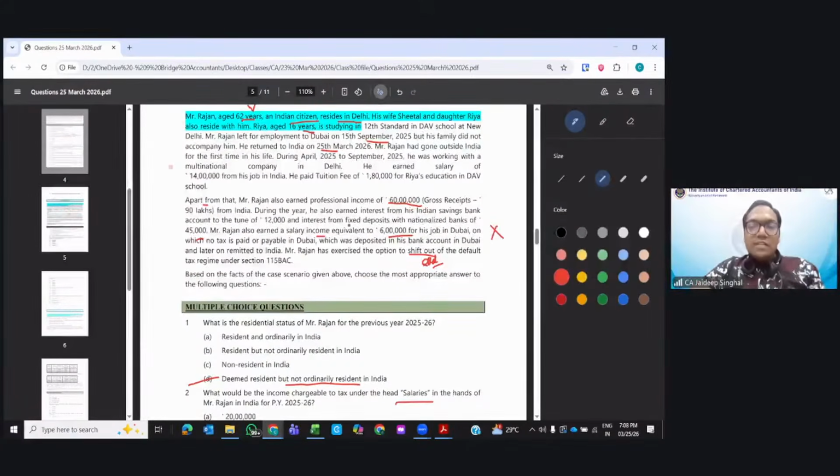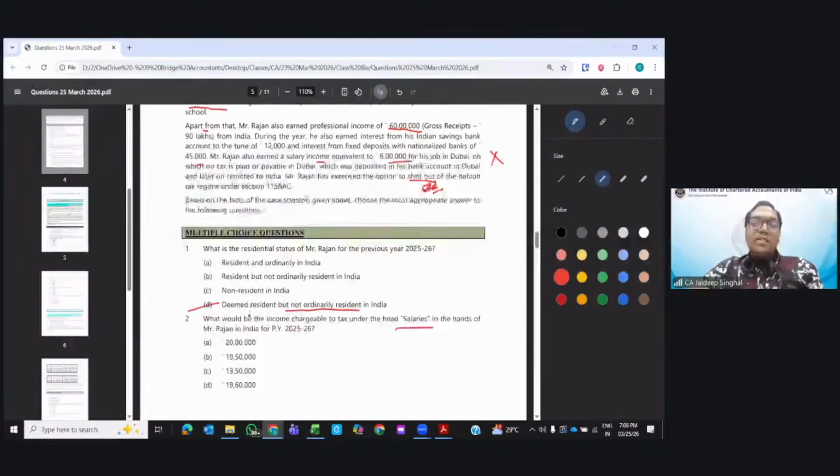Now he has salary how much in India? In India he has received salary of 14 lakhs. So what should be the answer? He is in the old regime. See, these are the small points you need to note down, otherwise you will make mistakes. Now what will be the answer? 14 lakh is the salary. 14 lakh minus 50,000, 13 lakh 50,000 should be the answer.